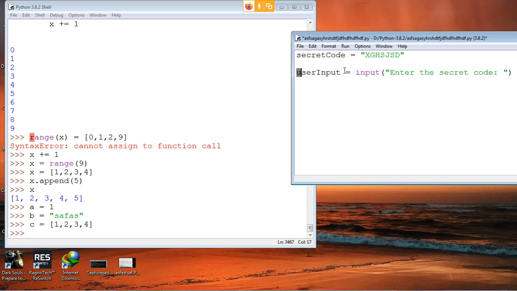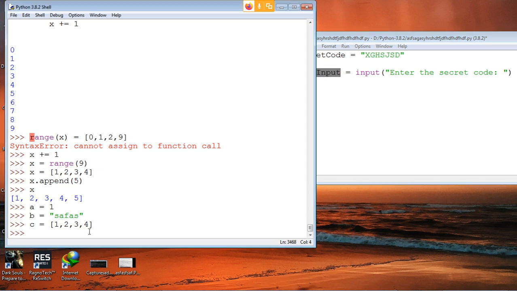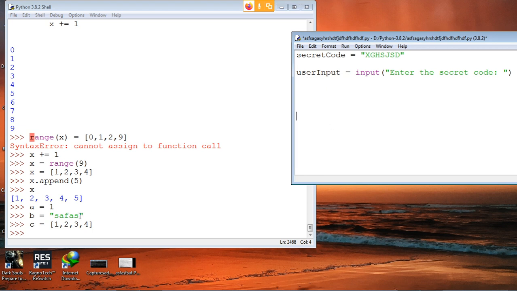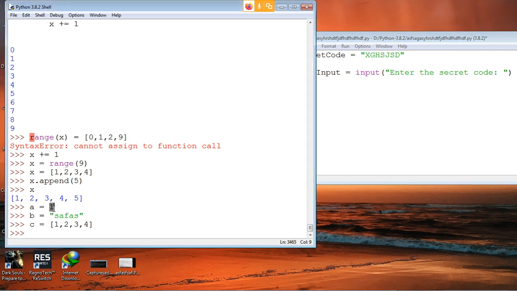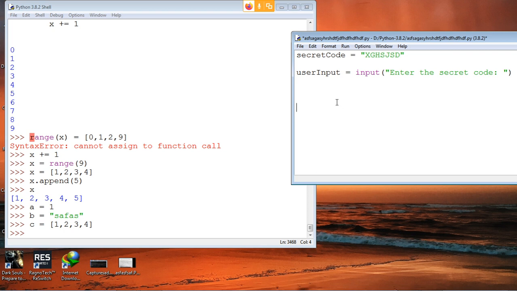So this user input over here is just a variable. Variables can have all kinds of data types. Variables can have string data type, integer data type, tuples, all this, so don't get confused.